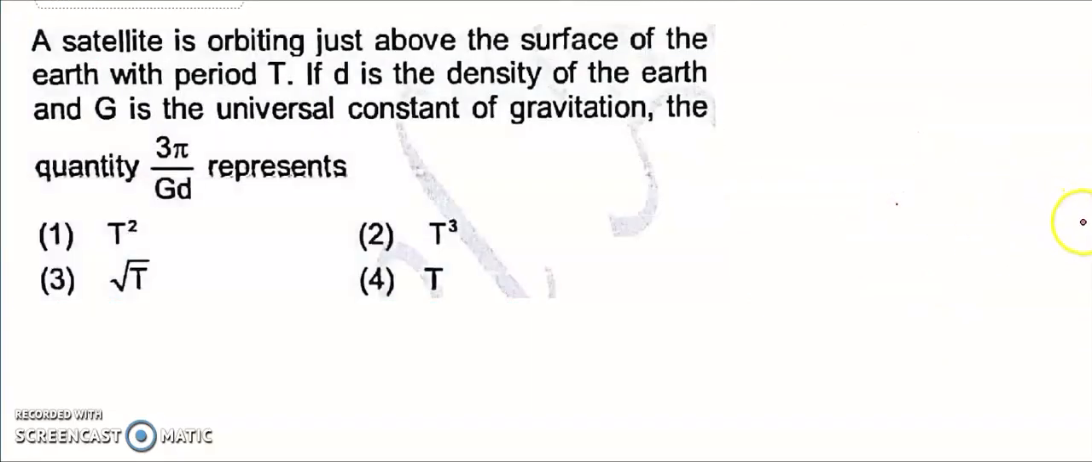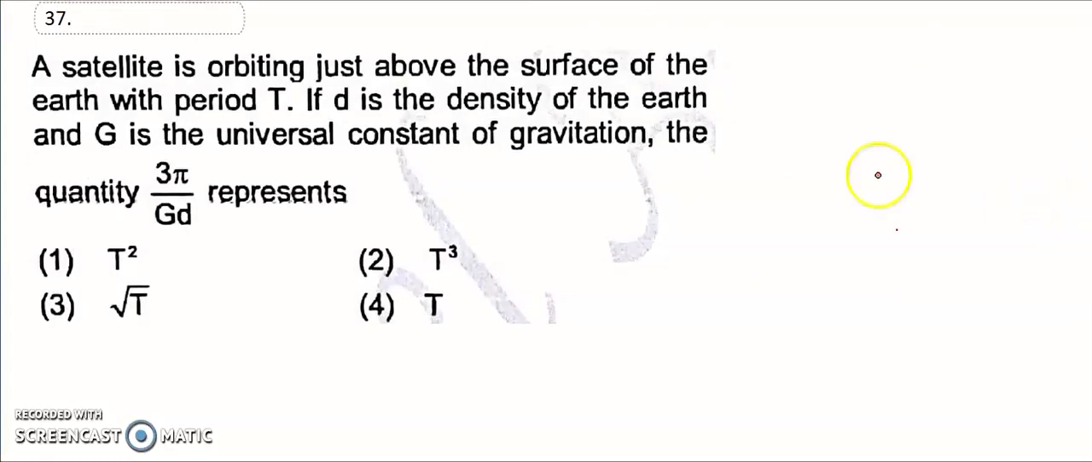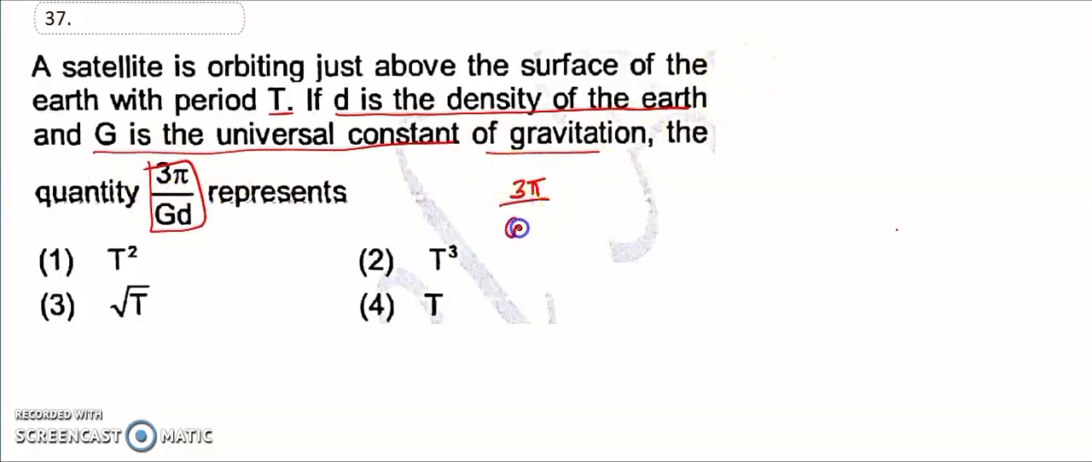Question number 37. A satellite is orbiting just above the surface of Earth with time period T, D is the density of the Earth, G is the universal constant of gravitation. So what is the value? It is 3 pi divided by G capital D. So this is a no dimensions formula. You have to put G as it is.